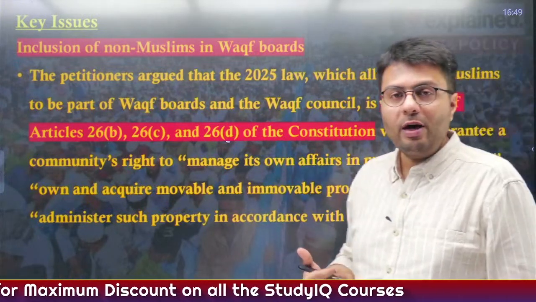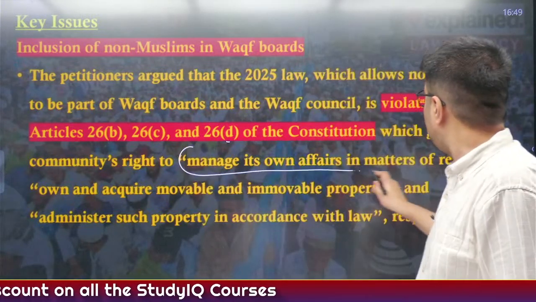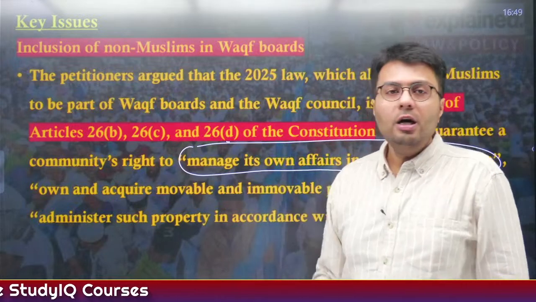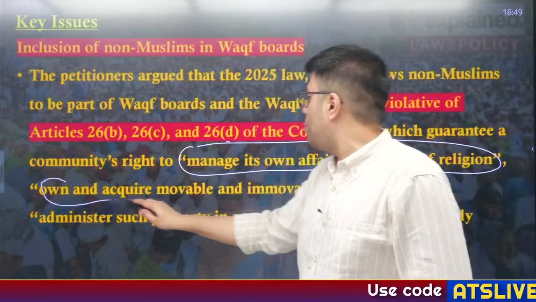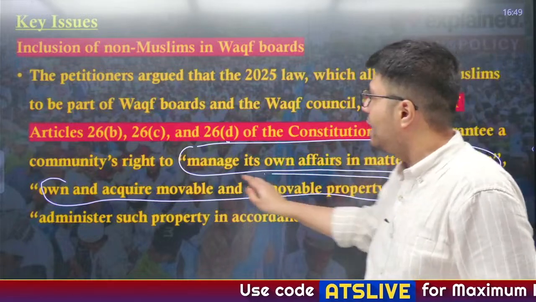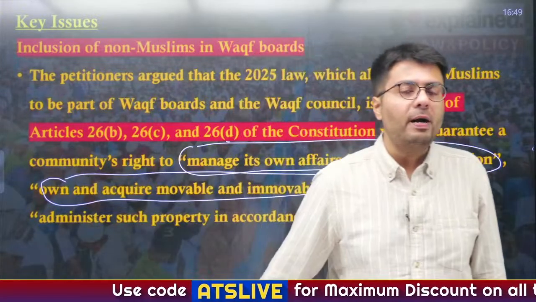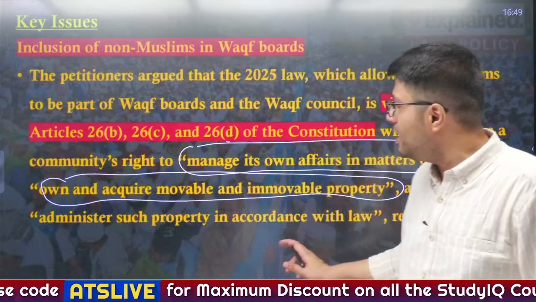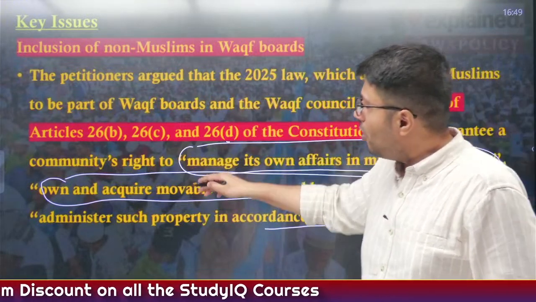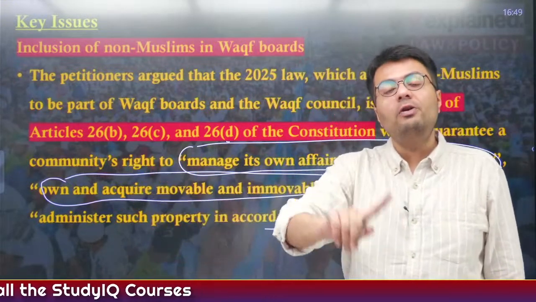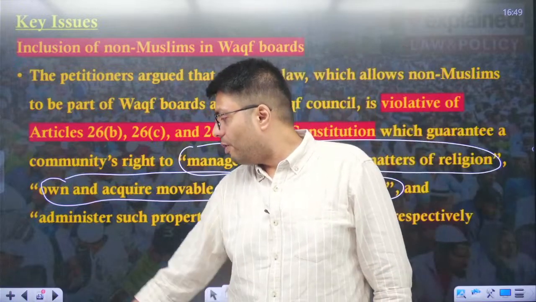26b provides minorities the right to manage their own affairs in matters of religion. 26c provides the right to minorities to own and acquire movable and immovable property, and 26d provides the minority the right to administer such property in accordance with the law. So according to the petitioners, all these three rights are violated when you are appointing non-Muslims to the waqf board.